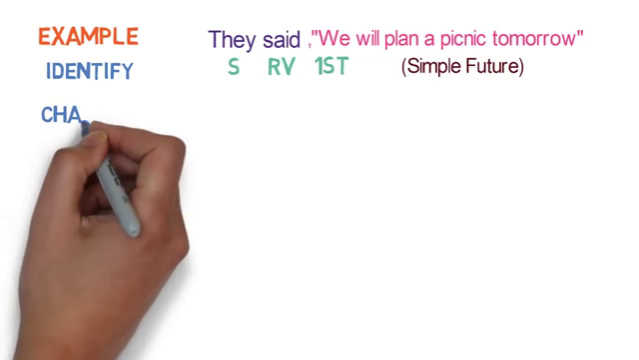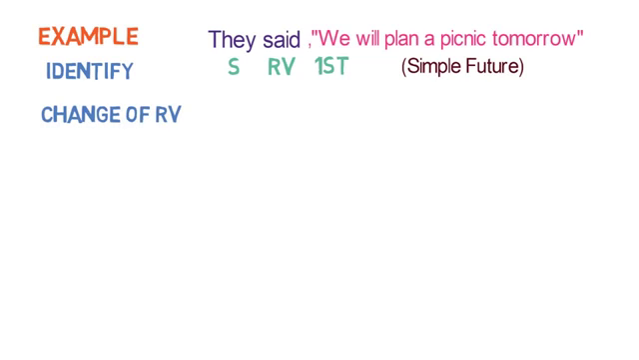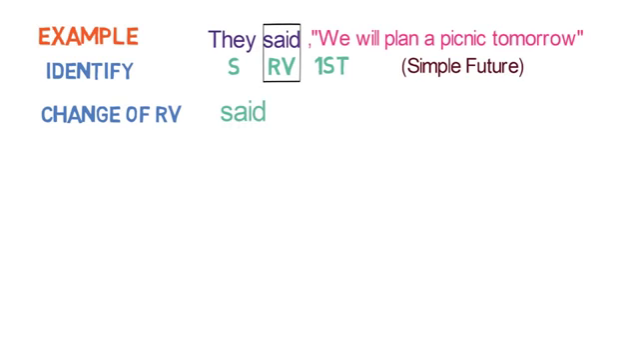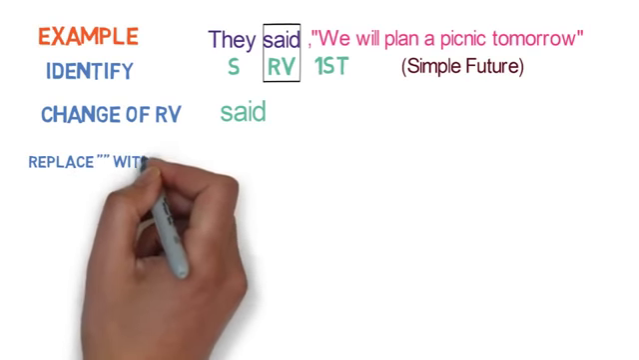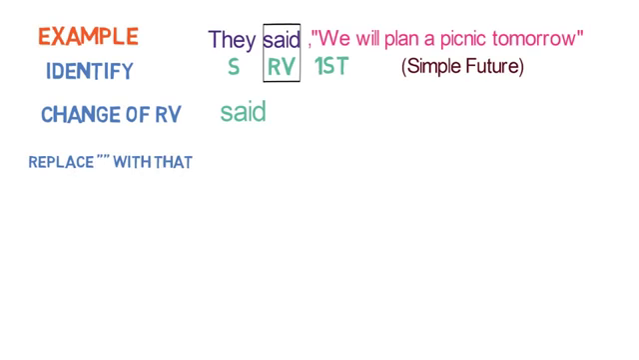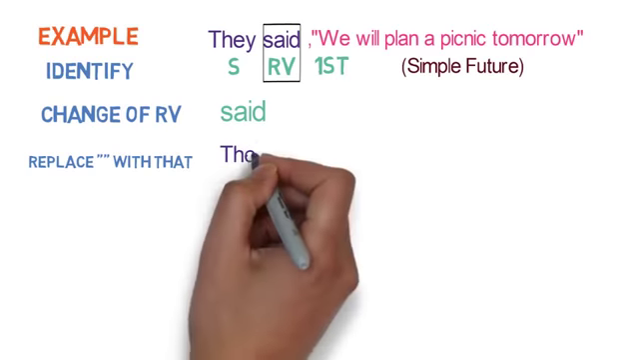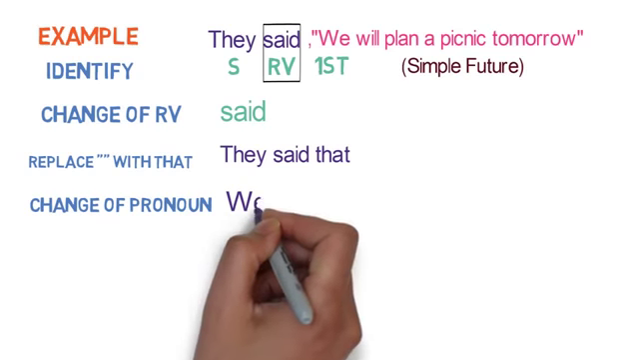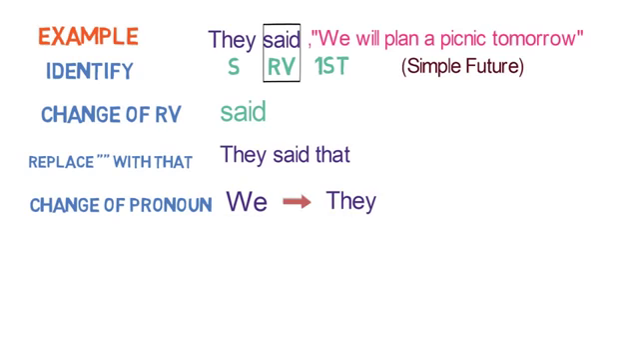Second step is change of reporting verb. As per the workflow we studied, said will remain unchanged here. The third step is replace inverted comma with that. So the sentence will become like this: They said that. Fourth step is change of pronoun. Here we is in first person and subject is they. So we will be changed to they.